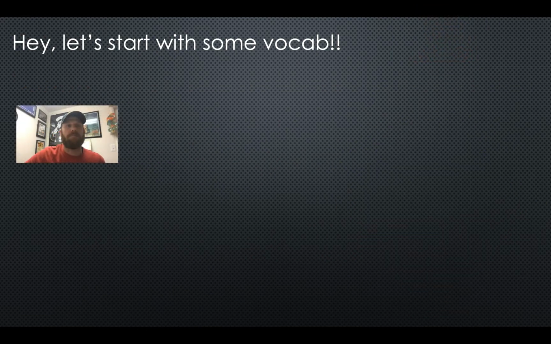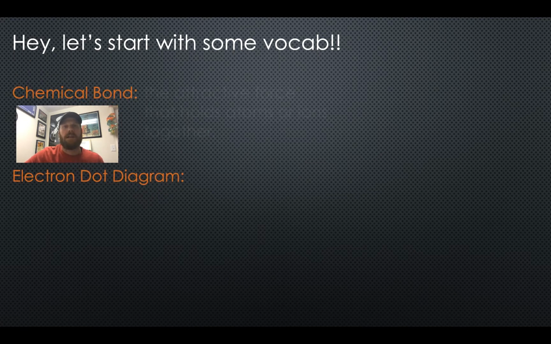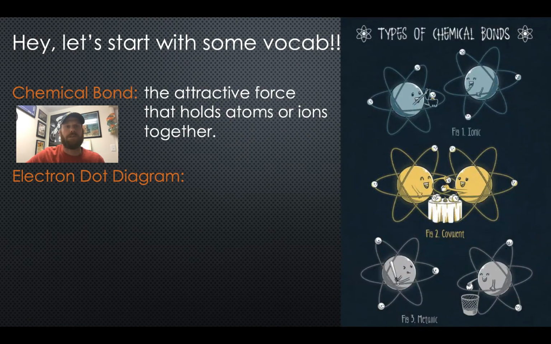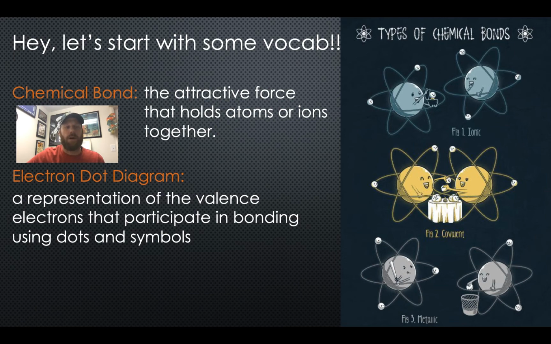When atoms of elements combine, they form chemical bonds. Chemical bonds are attractive forces between atoms or ions. These attractive forces can come from a transfer of electrons, which is how an ionic bond forms, or a sharing of electrons, which is how covalent and metallic bonds form. As we begin our discussion of the various types of chemical bonds, we will try to model what is happening by using what is called an electron dot diagram. An electron dot diagram is a way of representing the valence electrons of an atom by placing dots, which represent the valence electrons, around the element symbol.